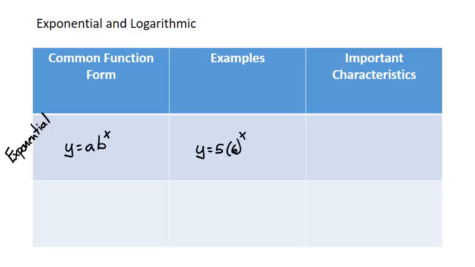6 to the x. Now the important characteristic that makes an equation an exponential equation is the fact that the x variable is an exponent. You'll notice that it's not a times b times x, it's a times b to the power of x. The x variable, the independent variable, is an exponent. It's in the exponent location. Therefore, it is an exponential equation.